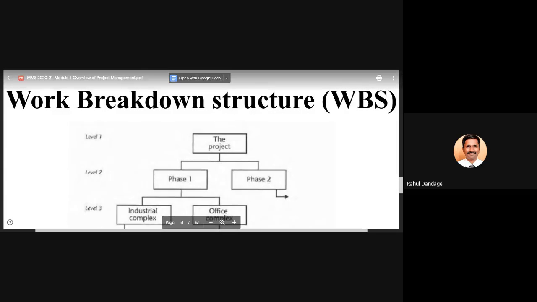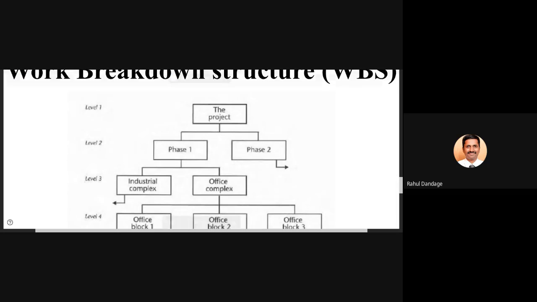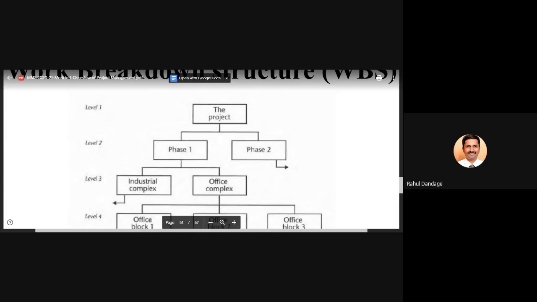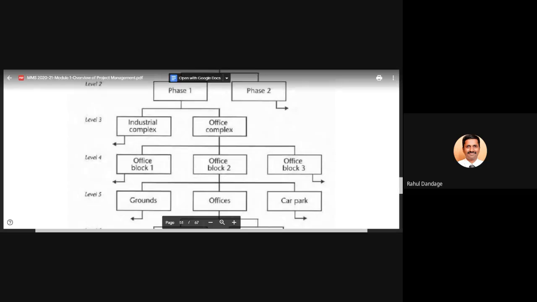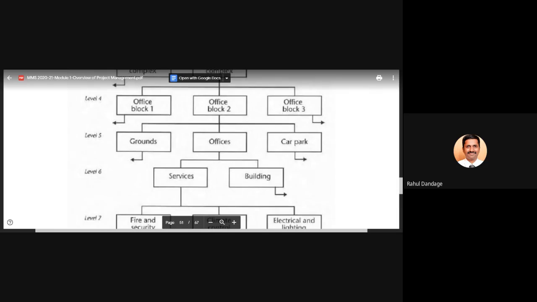So now you can see, from top to bottom, one block gets split into two blocks. This one block is again split into two blocks. Out of this one, it has been split into three. Might be the industrial complex will have four subcomponents. So likewise, if you go from top to bottom, for each block there will be more than one subdivision, sub components of the work.